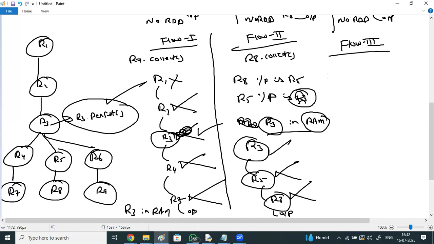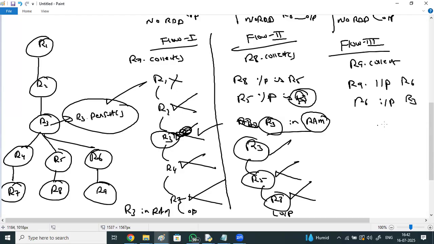in the case of flow 3, the same thing, R9 dot collect. Try to say, first we'll check R9 input is R6. R6 input is R3. First it will check from where it has to start the flow, from the beginning or, if any RDD is available in the RAM.